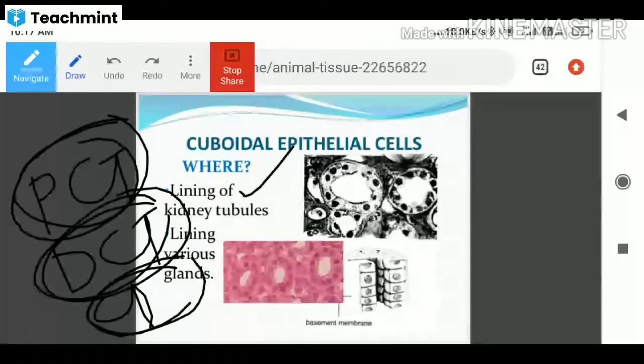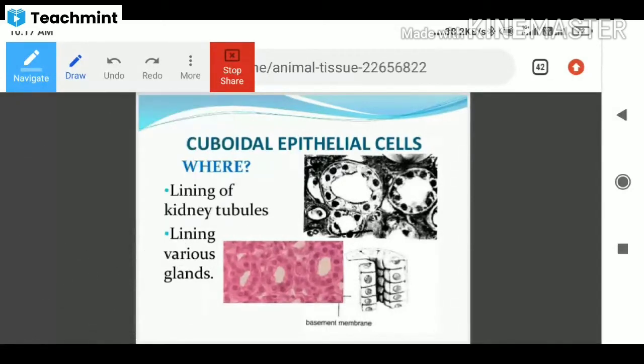And also the lining of various glands. Glands are your endocrine glands or exocrine glands. On the wall of that particular structure, the cuboidal epithelial cells will be identified. Okay, so that is cuboidal epithelial cells.